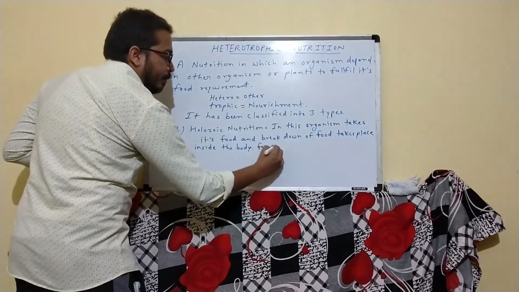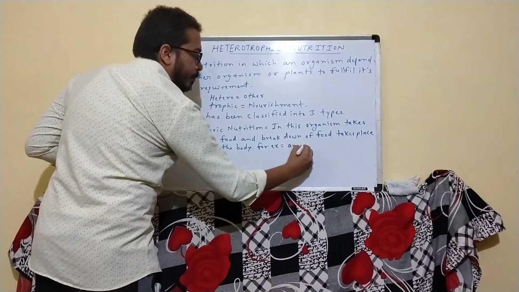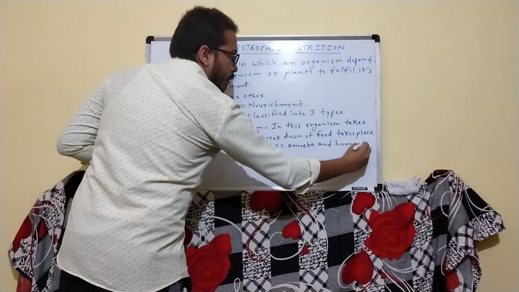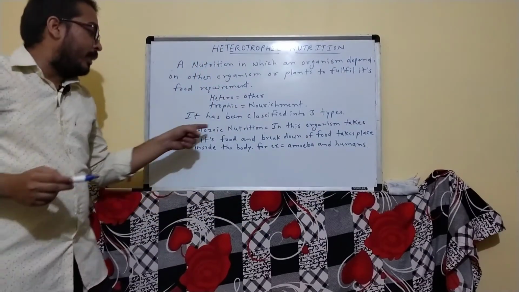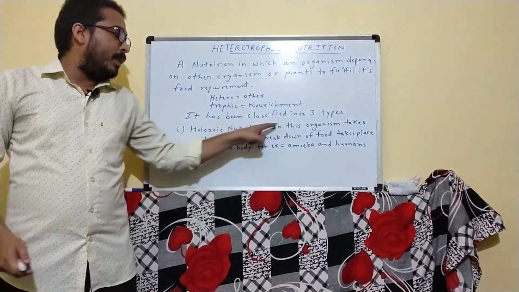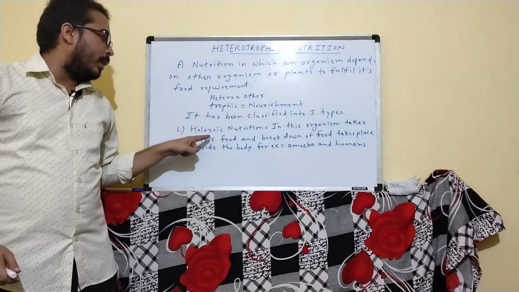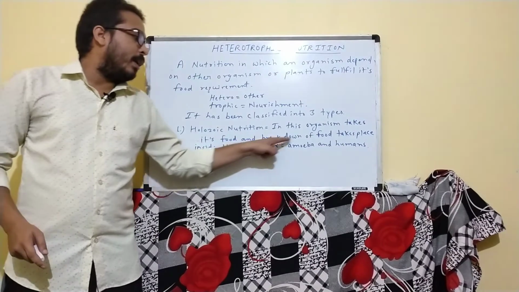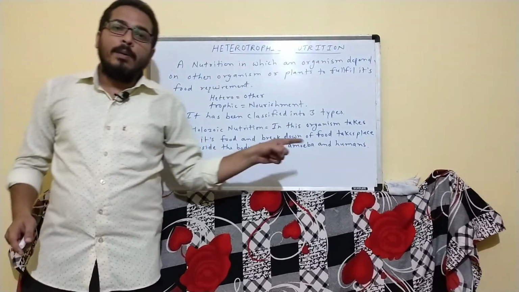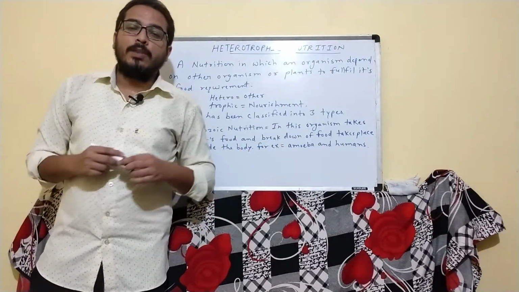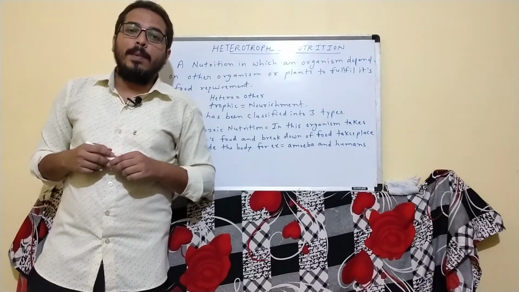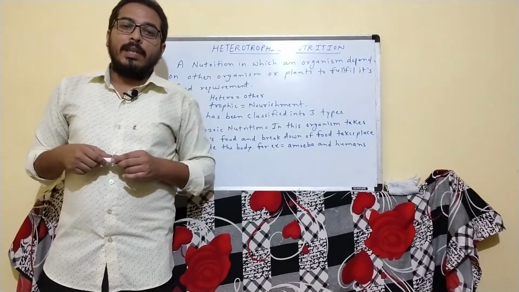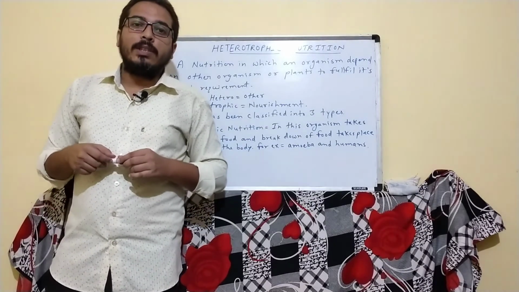For example, amoeba and humans. So students, holozoic nutrition means the organism takes its food and the breakdown of food takes place inside the body. For example, amoeba and humans. We can take our own example. In the case of human beings, the breakdown of food takes place inside the body, not outside. So it is called what? Holozoic nutrition.